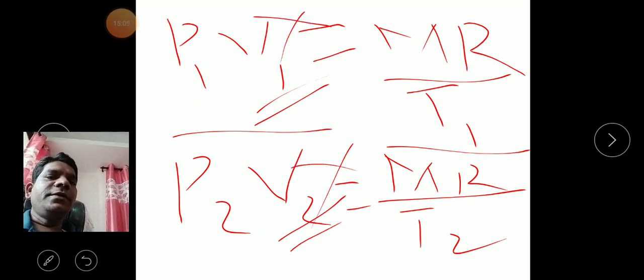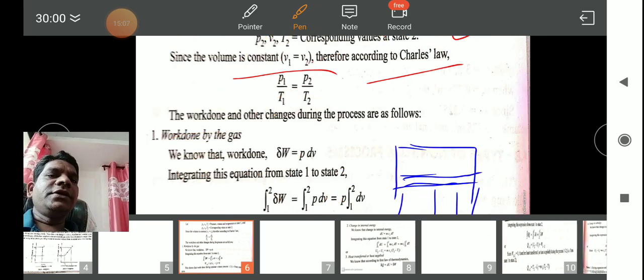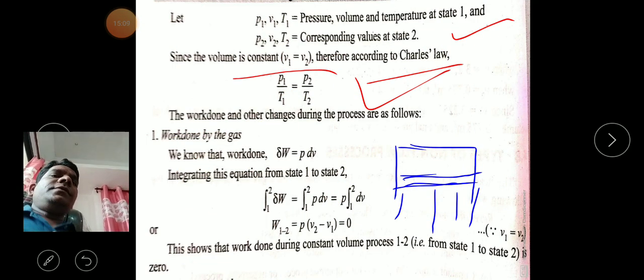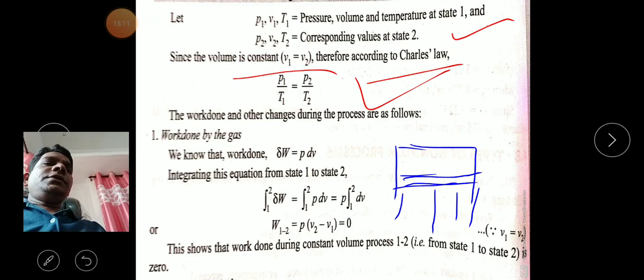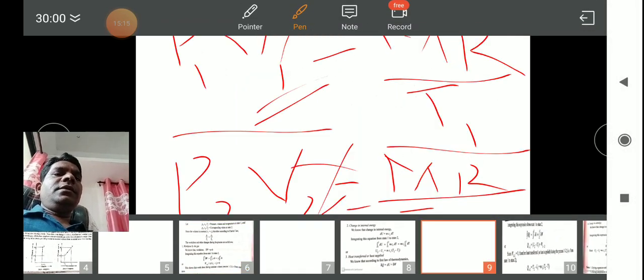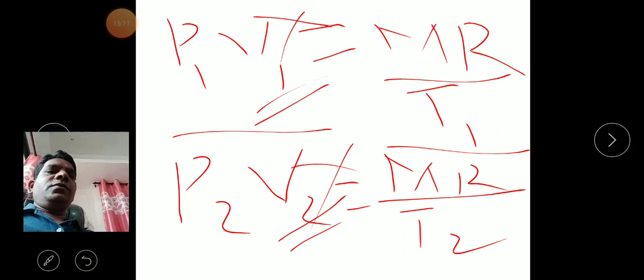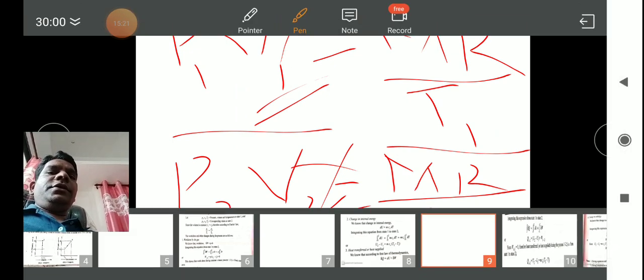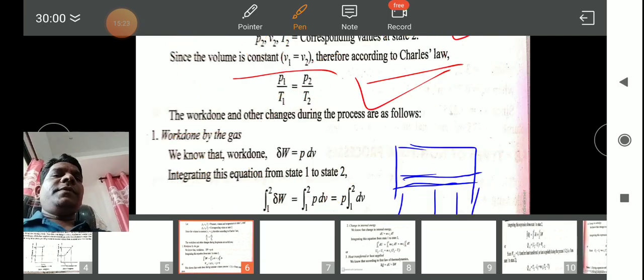So what remains? We get this equation: P1 upon T1 is equal to P2 upon T2. By solving simple mathematics, P1 upon P2 is equal to T1 upon T2. So this is the explanation of these points.